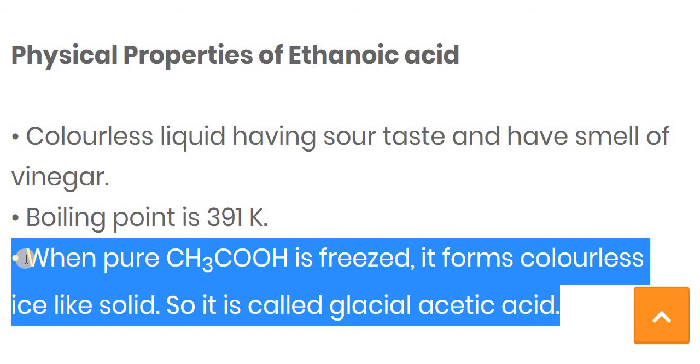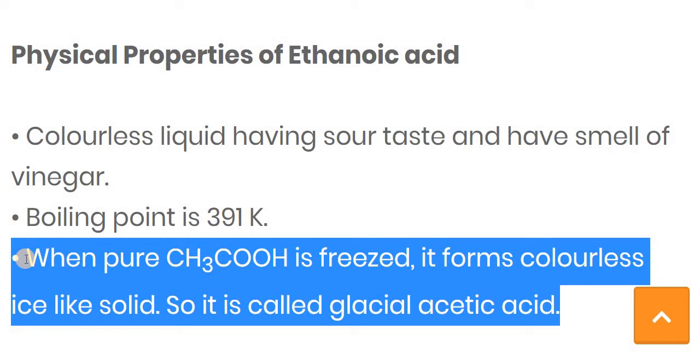Then the third property: if we take the pure form of ethanoic acid, then it freezes. It forms a colorless ice-like solid, so it is called glacial acetic acid. If asked to write down the properties of frozen ethanoic acid, then you can write that it is a colorless ice-like solid. That's why it is known as glacial acetic acid.